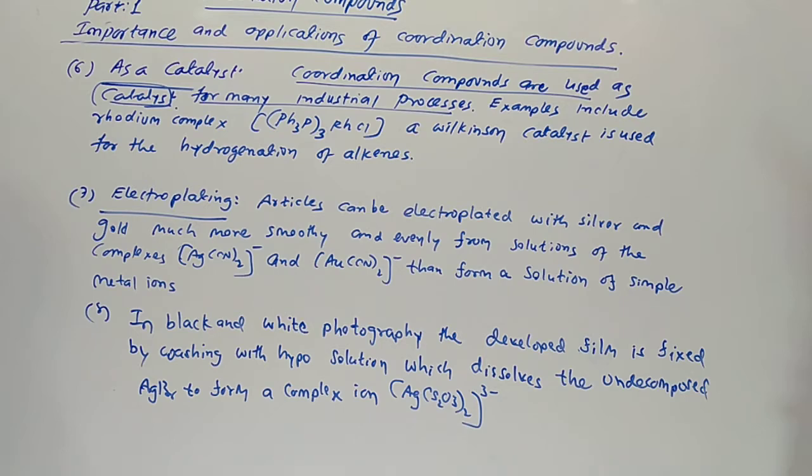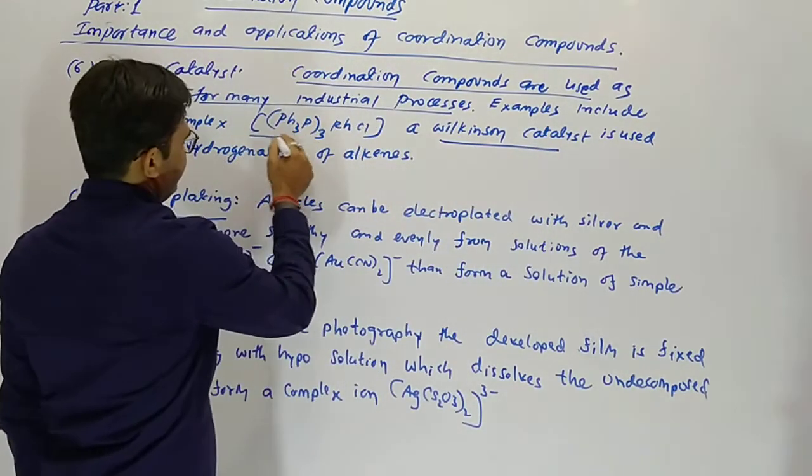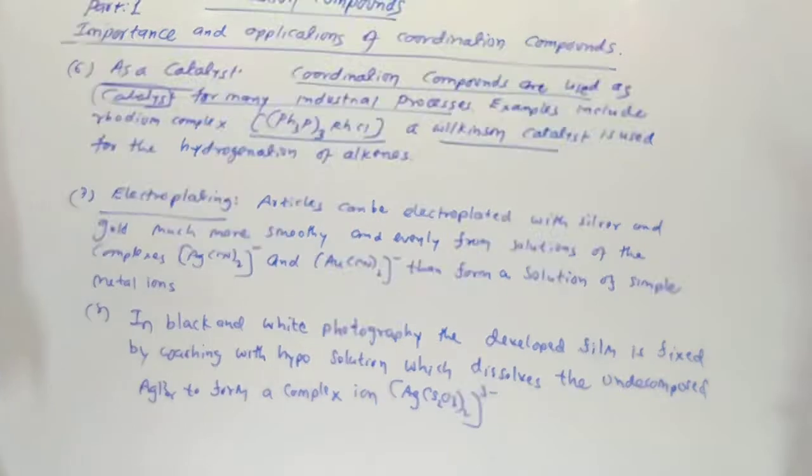Examples include the rhodium complex. Underline this, it is asked in exams many times.